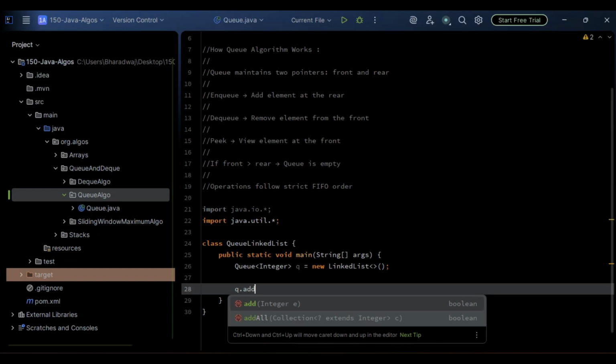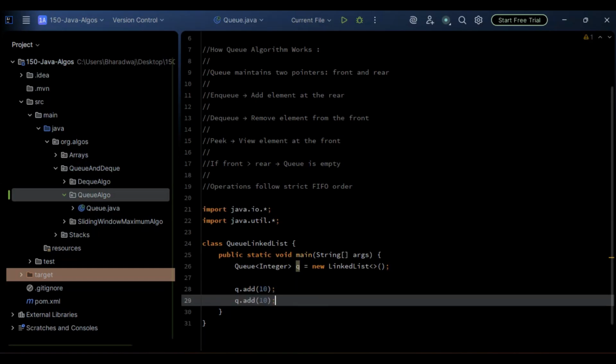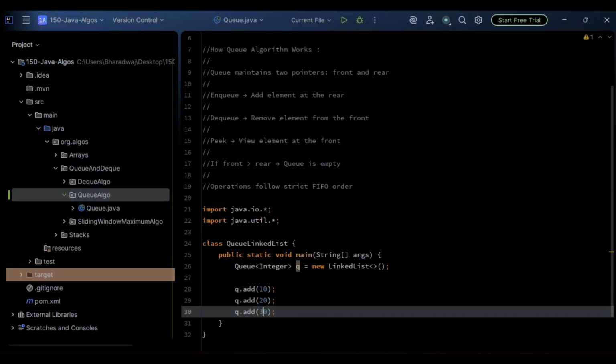Then let's go with queue dot add of 10. Let's add certain numbers. Let me add 10, 20 as well as 30. We are just adding the elements 10, 20 and 30 at the rear of the queue.